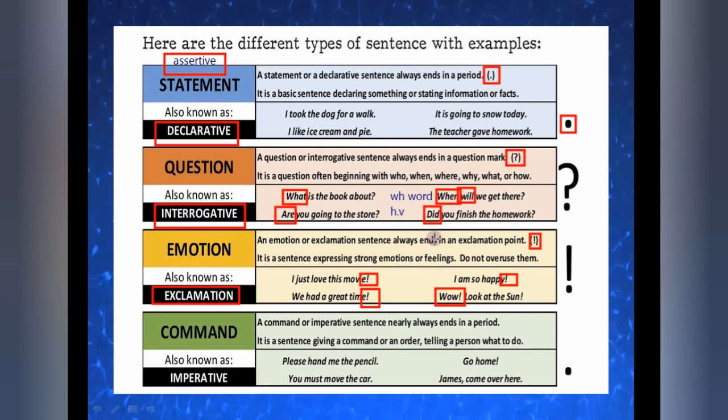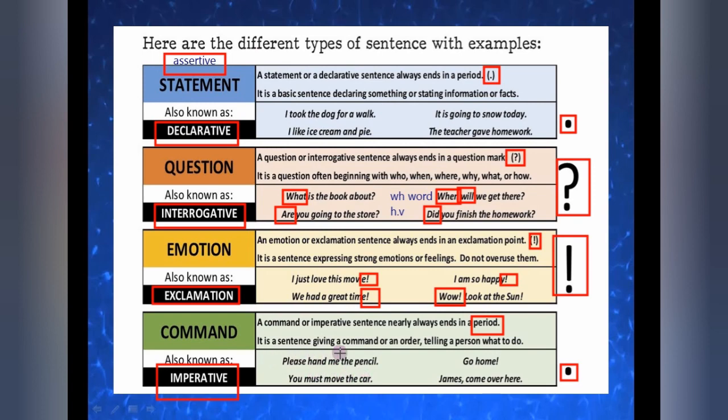Understood? The last one we have is imperative sentences, that is command, request, order. All of these will come over here only. A command or imperative sentence nearly always ends in a period, which means it also ends with a full stop. Easily you can see, where a question mark is there, that is your interrogative sentence. Where an exclamatory mark is there, that is your exclamatory sentence. But in these you must be having confusion. Just let me remove the confusion.